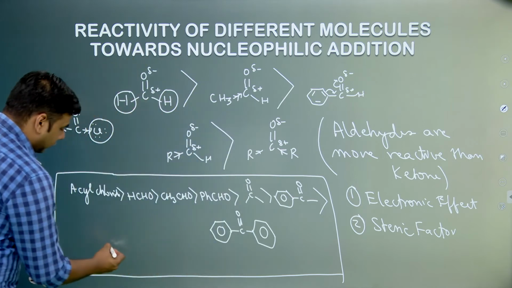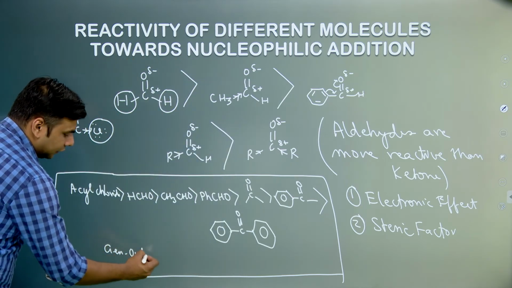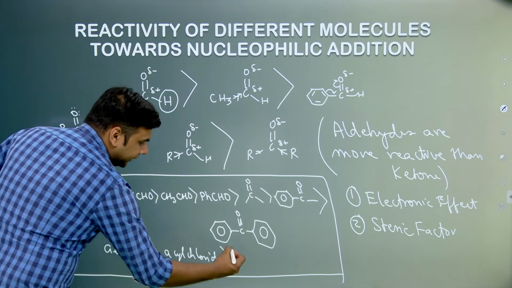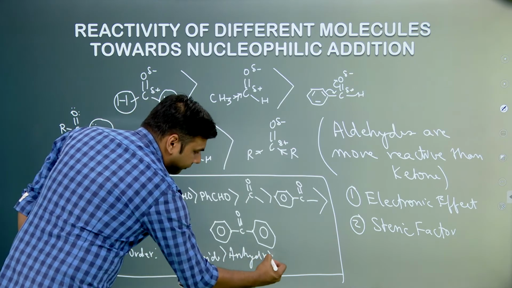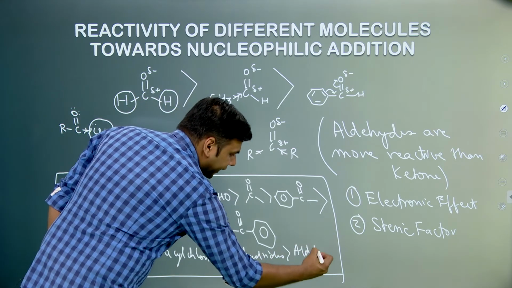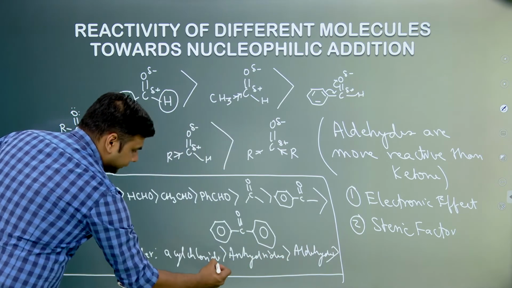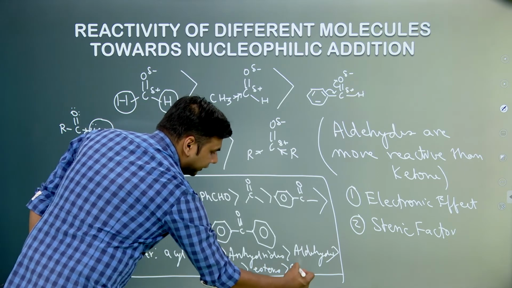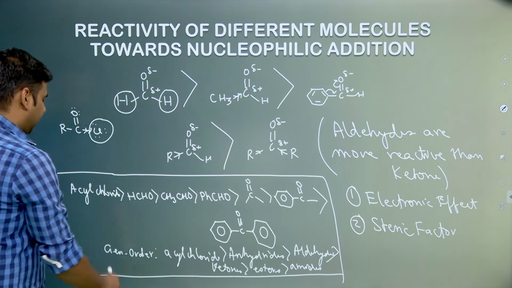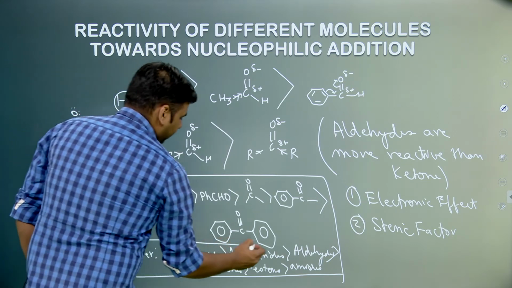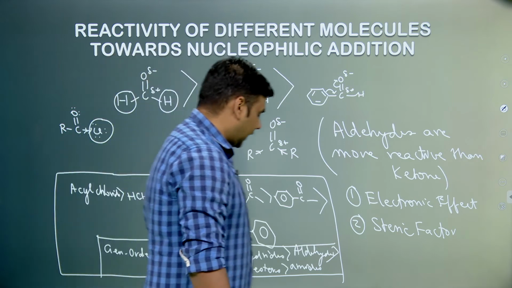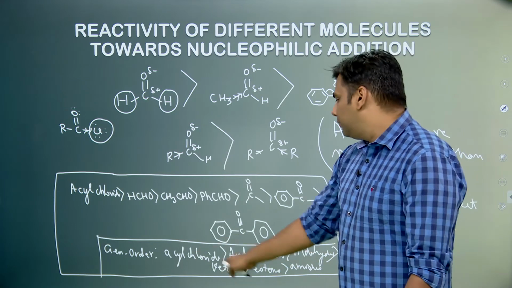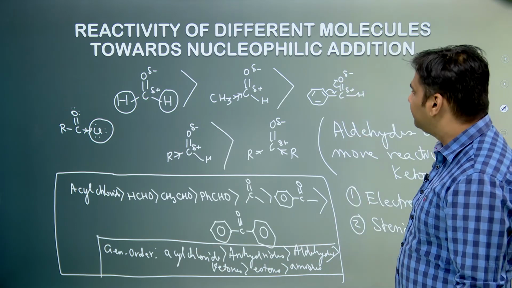So a general order you can consider is: acyl chlorides are more reactive than anhydrides, anhydrides are more reactive than aldehydes, aldehydes are more reactive than ketones, ketones are more reactive than esters, and esters are more reactive than amides. So this is the basic general order of reactivity of different molecules with Grignard reagent. Again, this is very important, as many questions can be asked at JEE level based on these concepts. So I hope this is clear.